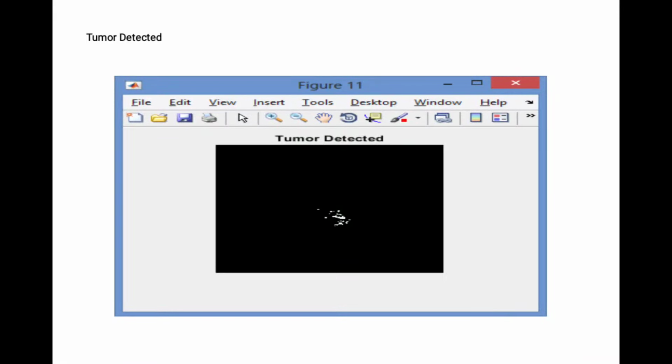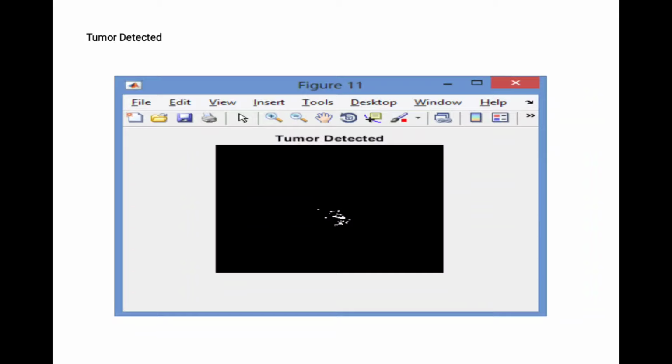The tumor detector will show how the skin cancer is affected, and it will be shown as normal or abnormal.